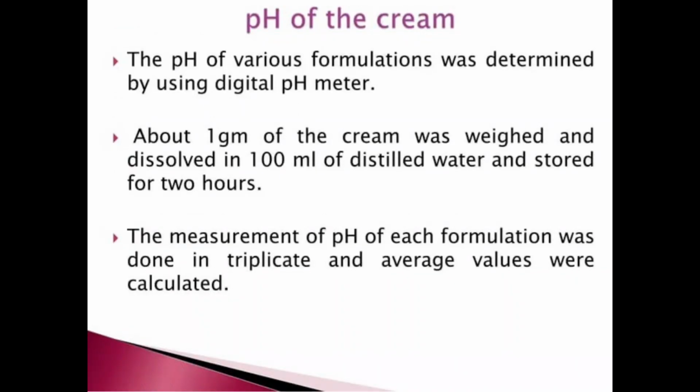pH of cream. The pH of various formulations was determined by using a digital pH meter. So by using a digital pH meter, we can easily identify the pH of cream. Basically, we require a pH of cream that is 5 to 7, which means slightly neutral or basic.